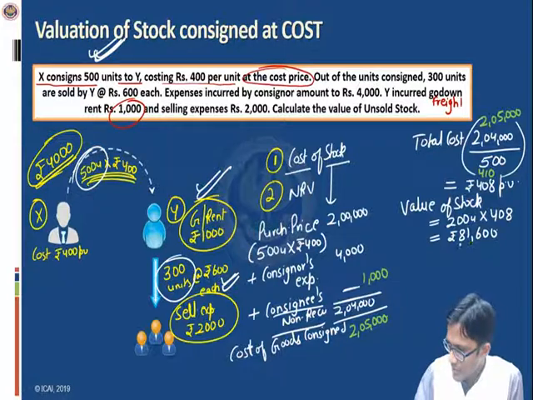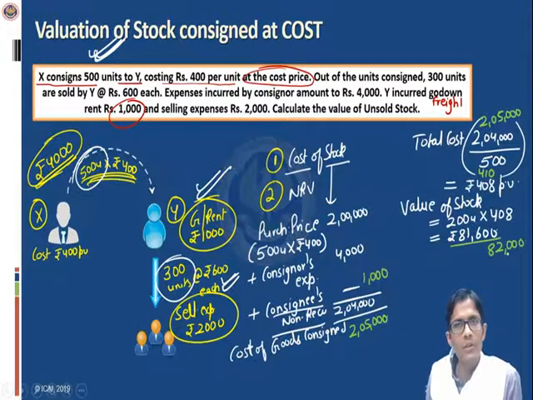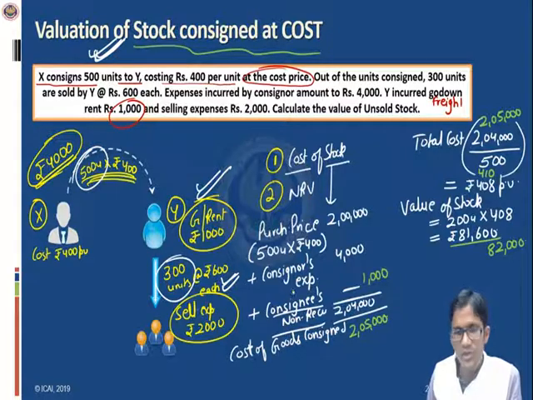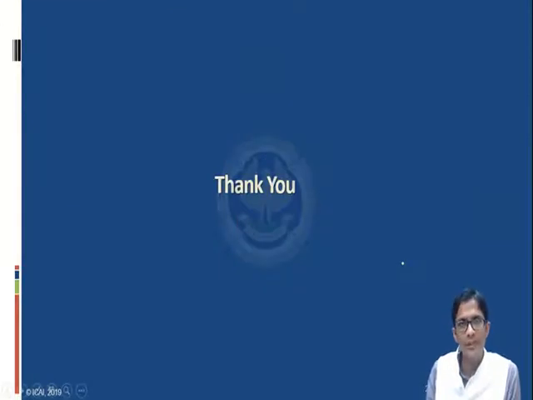And in that case, the value of stock would have been rupees 82,000. Okay, this would only have been the change in that case. So this is the situation in which the stock was consigned at cost. Now, next we will take a situation in which the stock is consigned at the invoice price. But that we'll do in the next part. For the time being, thank you very much.